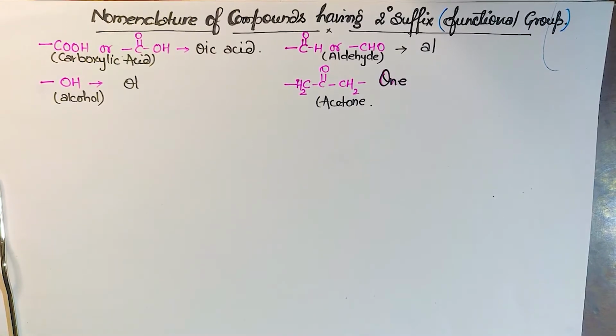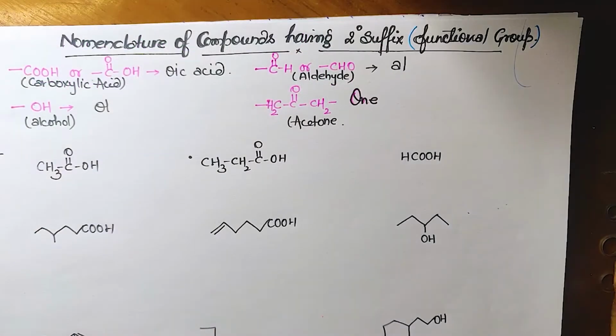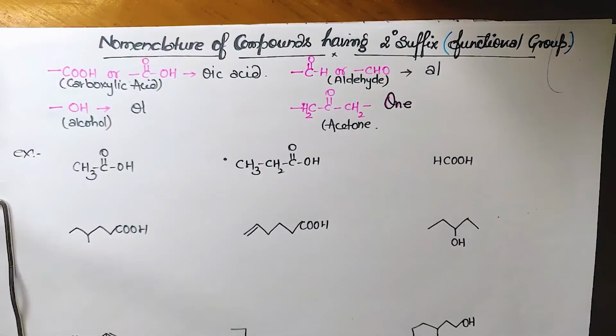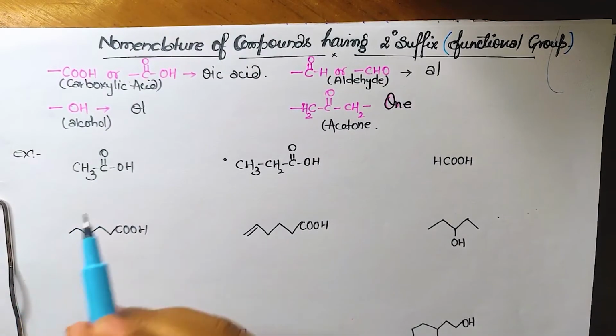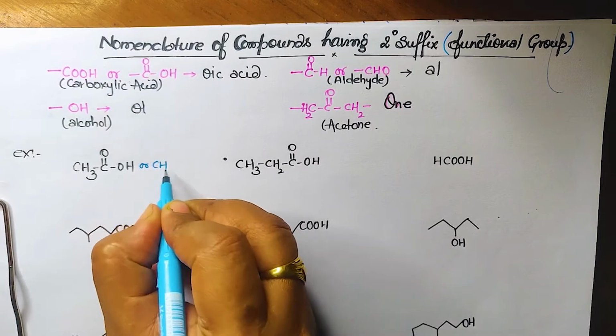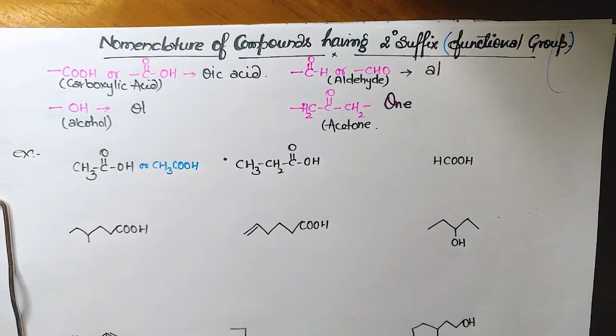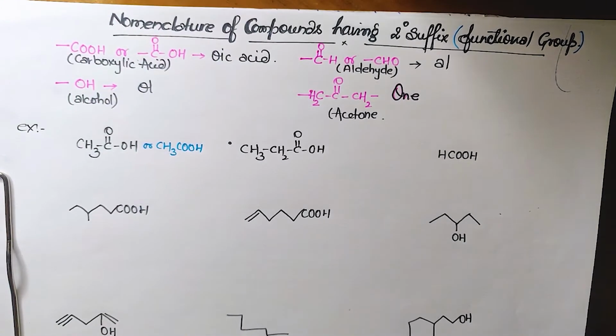So let's start with the questions. Few questions will be there, few formulas will be there, for which we will write the names. I have written a few examples. Let's name them. The first question I have written is CH3COOH. Listen, I have told you that if a secondary suffix, a functional group, is there in the compound, we have to give priority to the secondary suffix for sure.